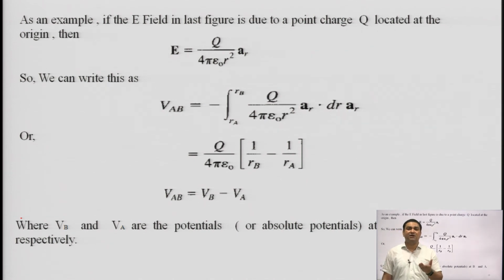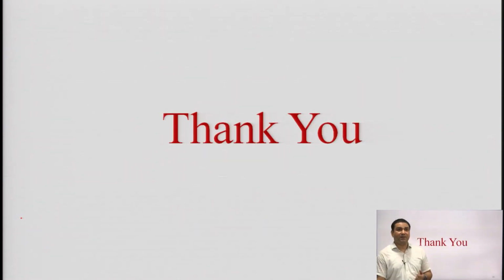This is the basic formulation, and different equations are used to derive the potential difference between the two points A and B. Here we use the electric field intensity at points A and B, and after the formulations we get the potential difference V AB, which is equal to V B minus V A.